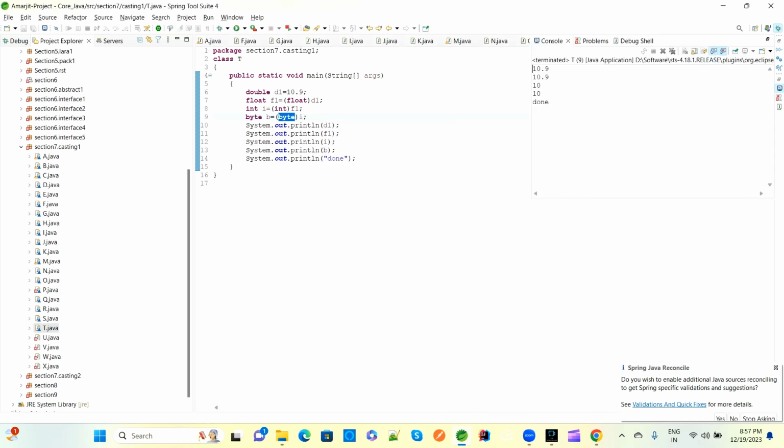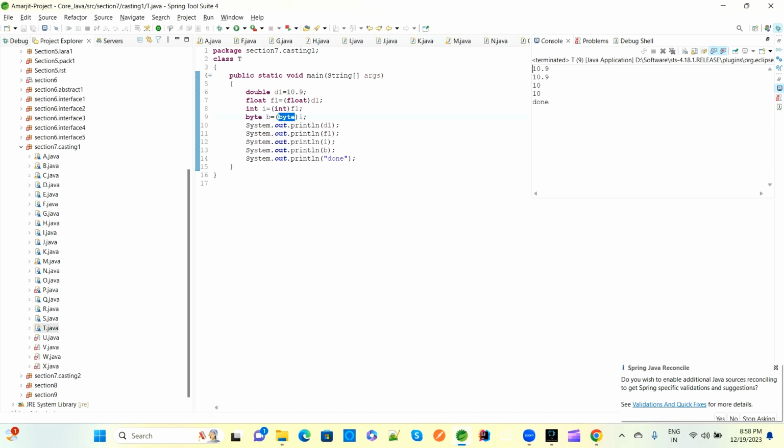See, the double value is 10 point something, like 10.0. The float value will also have some point, so 10.9. Then integer has a default value of 0, so it won't take the point, so the output will be 10. The .9 will be removed from there, and byte also has a 0 default, meaning there is no point in the default value.